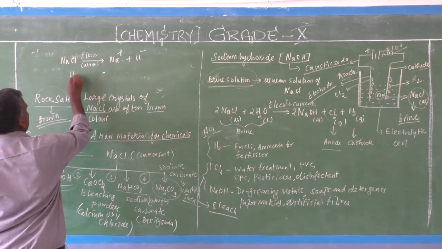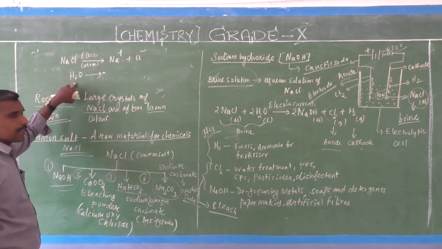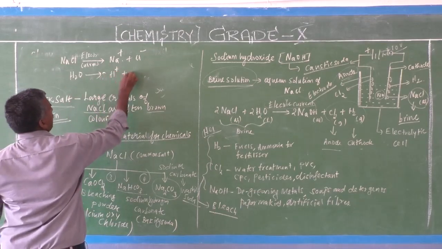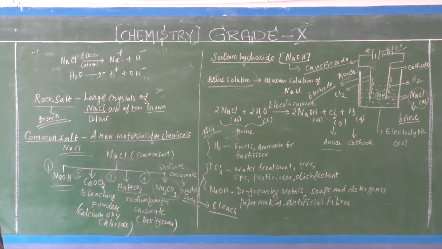In aqueous solution, that is sodium chloride dissolved in water, water is decomposed into H plus ion and OH minus ion.